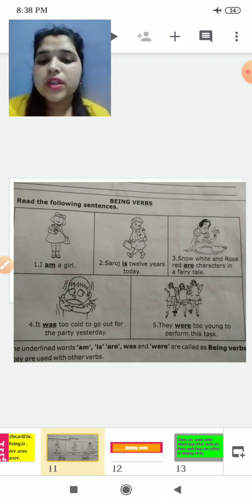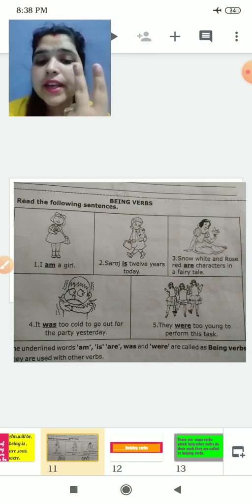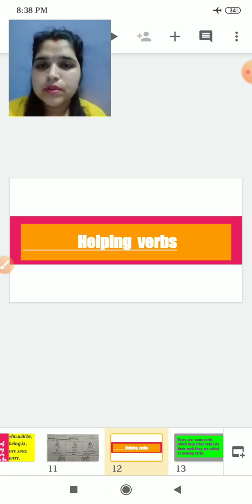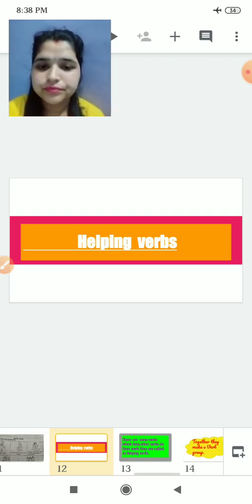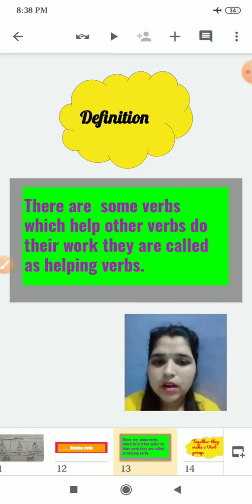Now we proceed to the next. The first one is the being verb, the second one is helping verbs. So what are helping verbs?